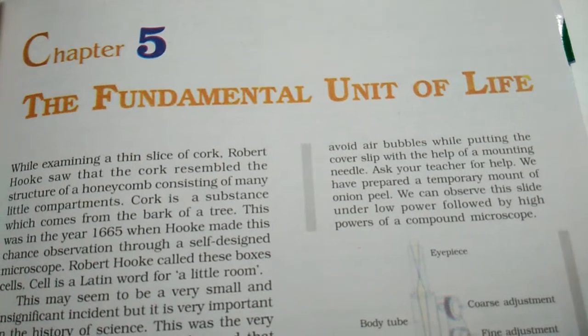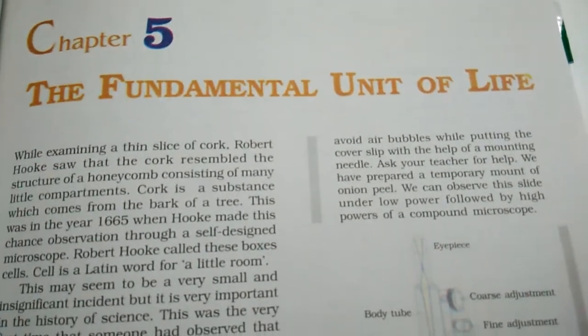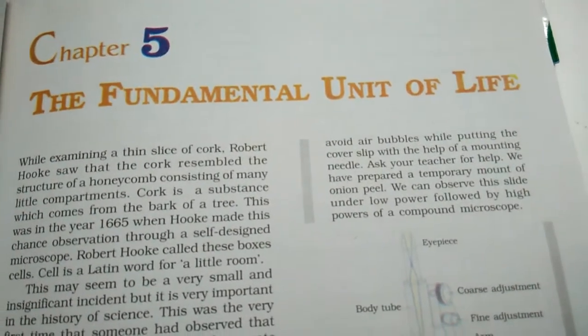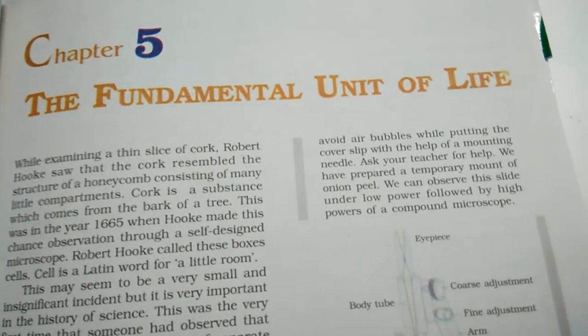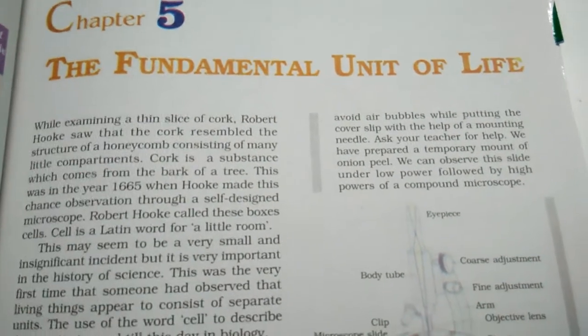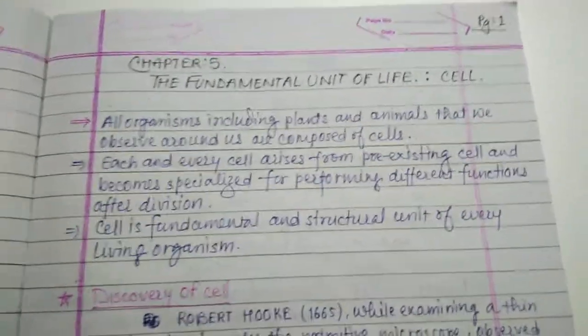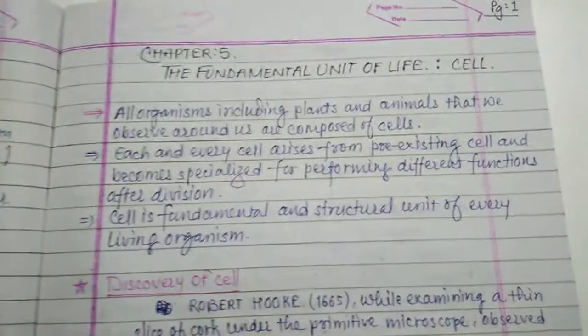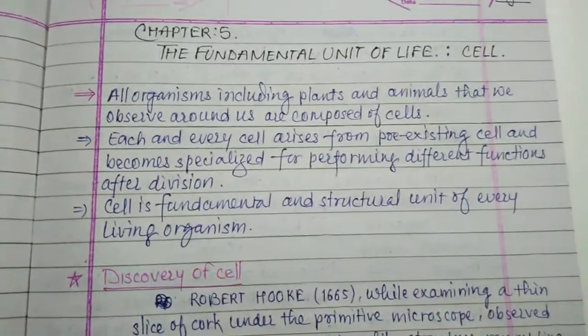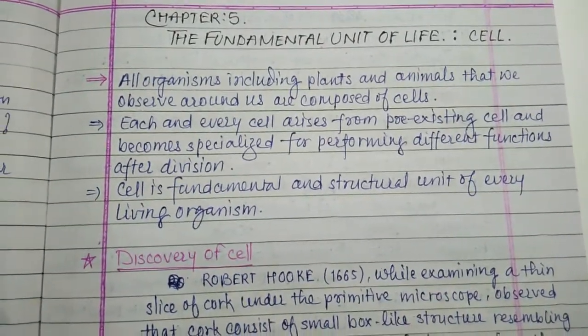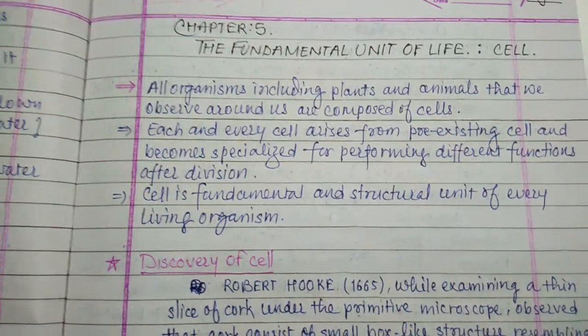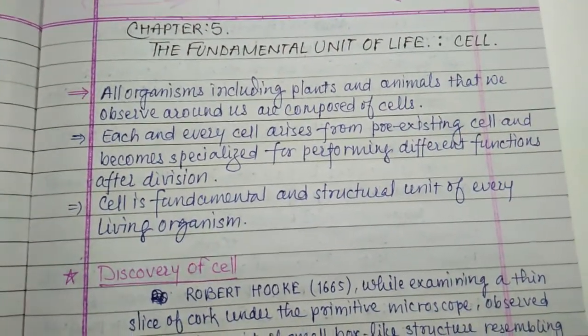Now, we are discussing the new chapter, chapter number 5, the fundamental unit of life. We already know that the cell is the basic and fundamental unit of life.